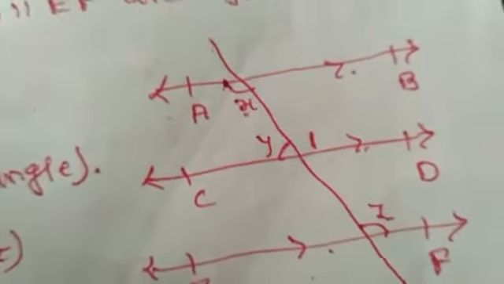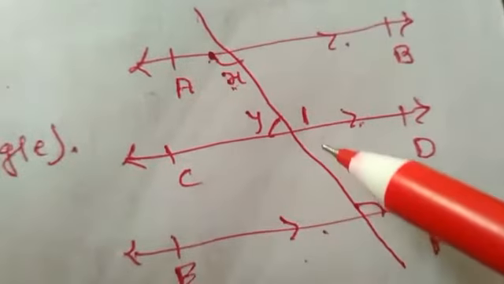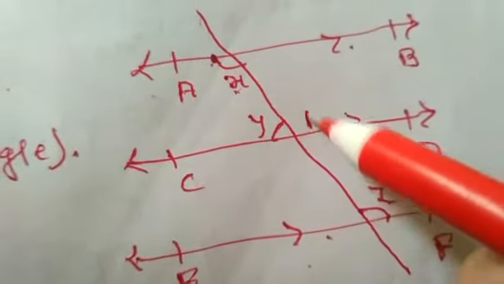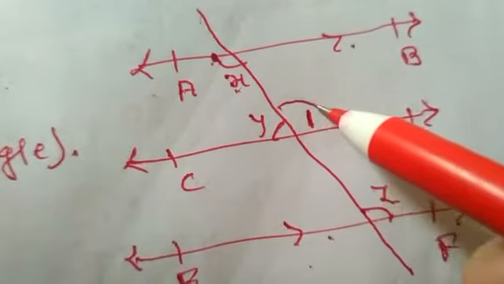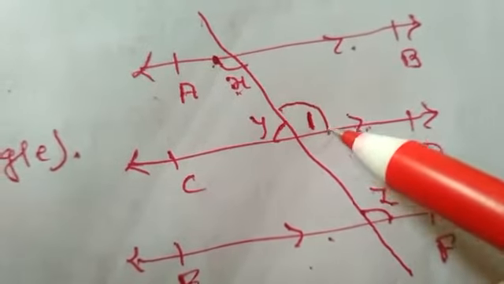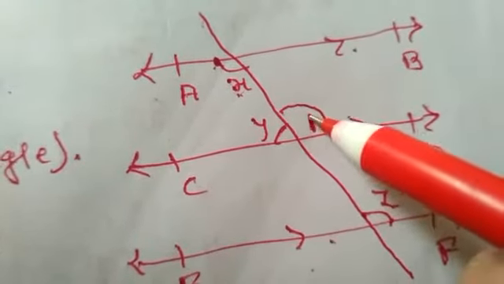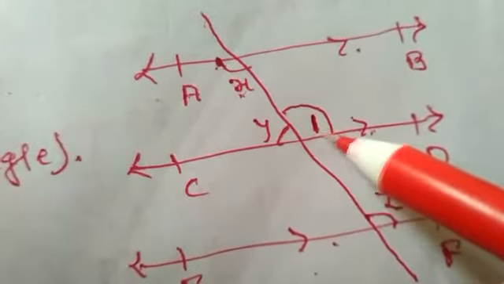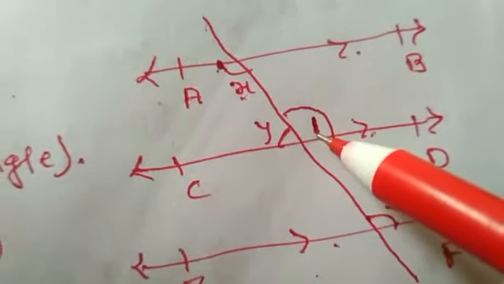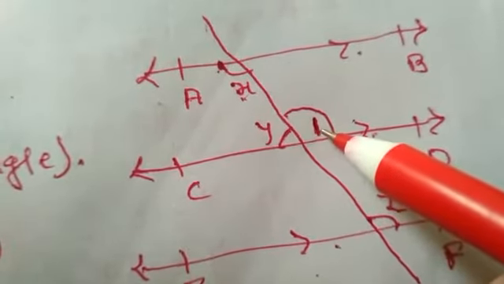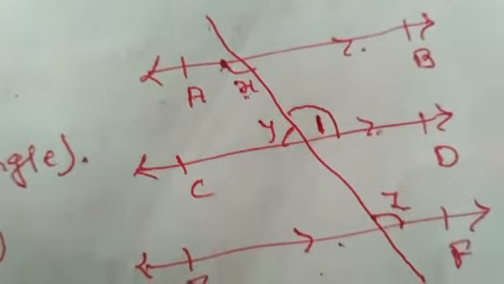To solve it, first we assume another angle. Suppose some angle is being formed, and let us label it angle 1 ourselves. This is your angle 1.